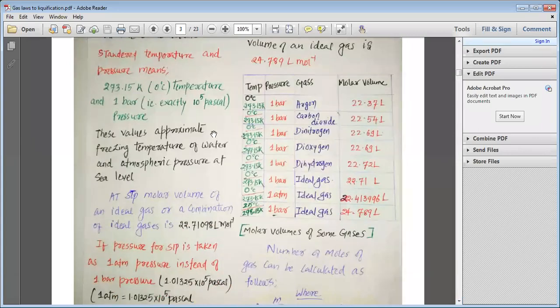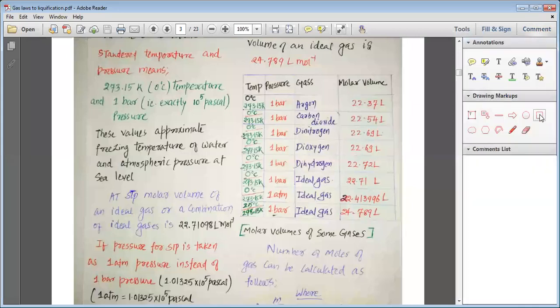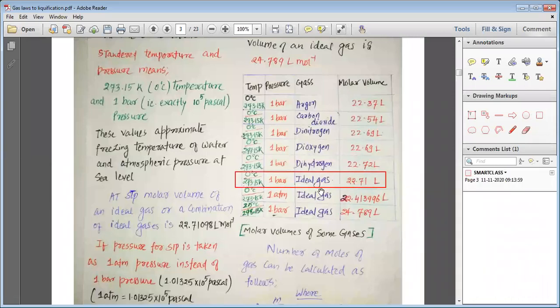And at that time, you can see in the table that at 1 bar and 0 degree centigrade temperature, the ideal gas will have 22.7 liter. Same way, if you keep the temperature 0 degree centigrade, that is 273.15 Kelvin, and 1 atmospheric pressure, the ideal gas will have 22.4 liter of the volume.